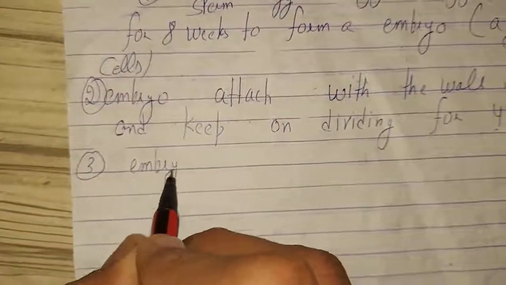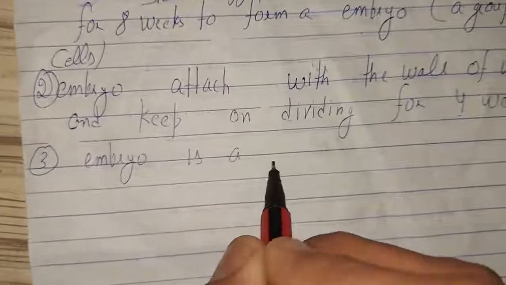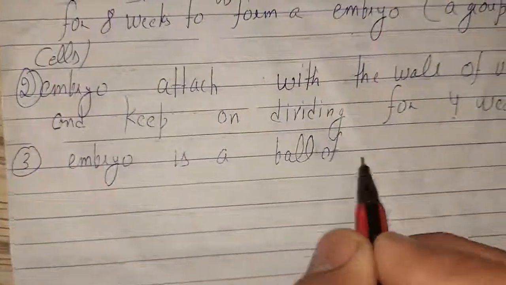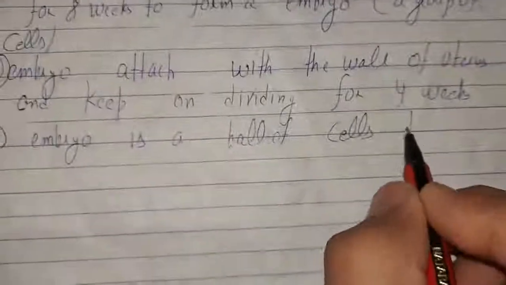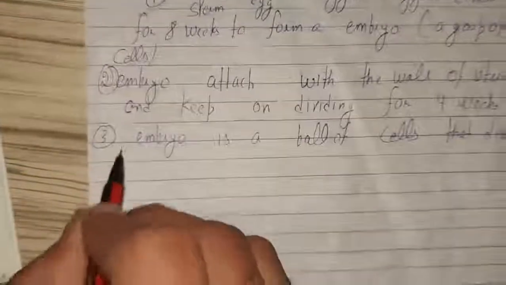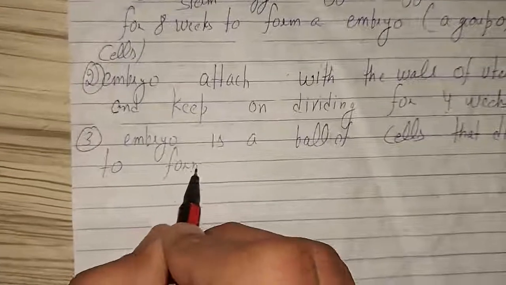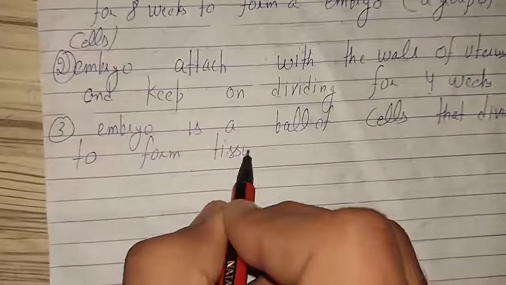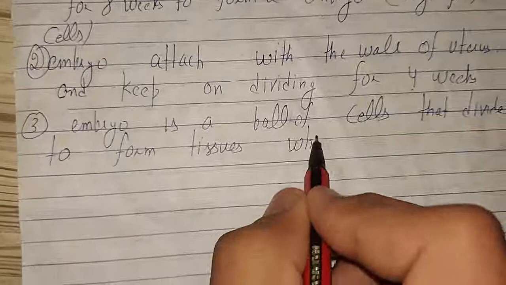So the embryo is a ball of cells, है क्या ये एक ball of cells, that divides to form tissues. ये divide होता रहता है ताकि क्या बन पाए, to form tissues, which is the fetus.